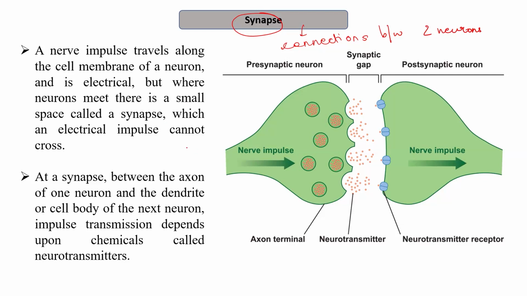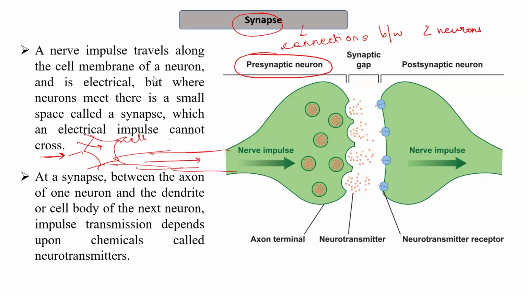As I mentioned, the dendrites of one neuron. If I expand this figure, considering this as the axon and this as the cell body, we have various dendrites in this neuron. Dendrites receive the nerve impulse, which is then passed to the cell body, and through the axon, it reaches the axon terminal. So this is the presynaptic neuron.